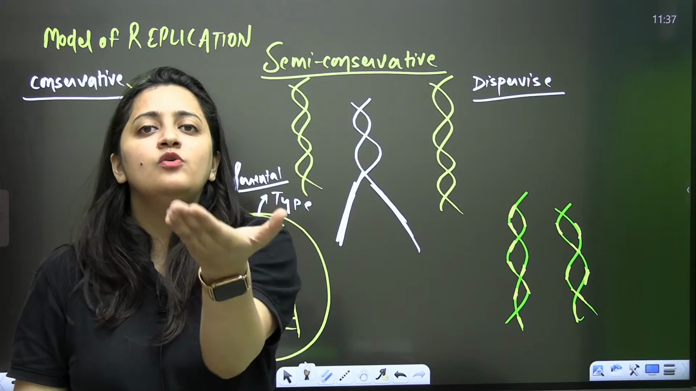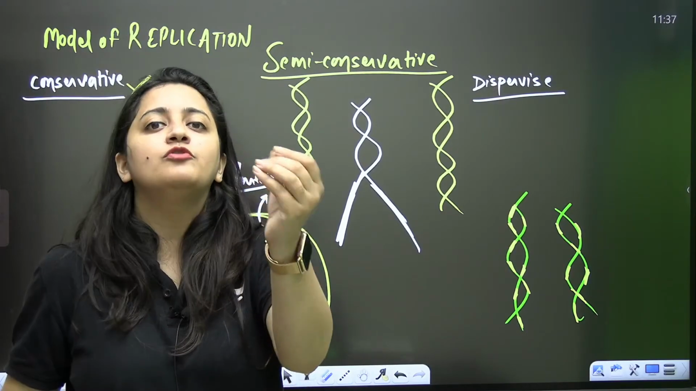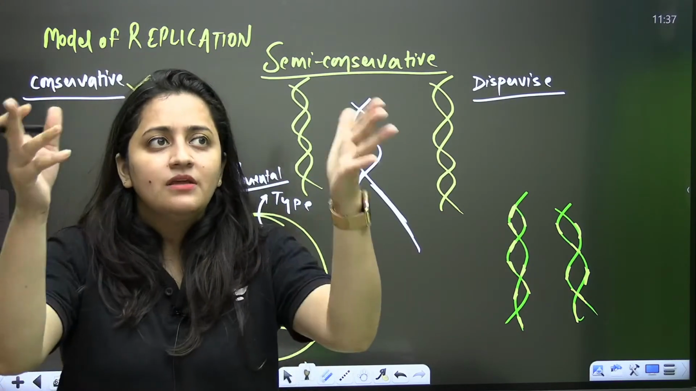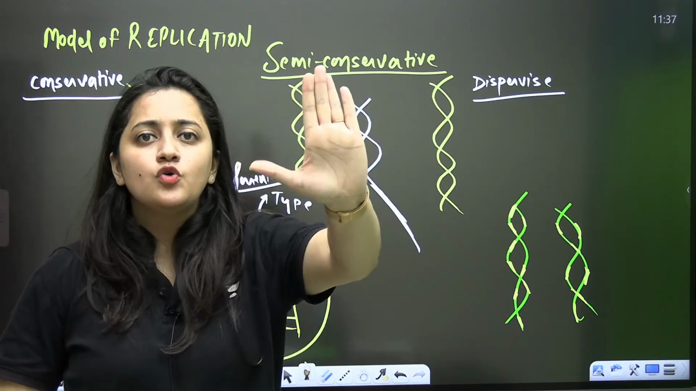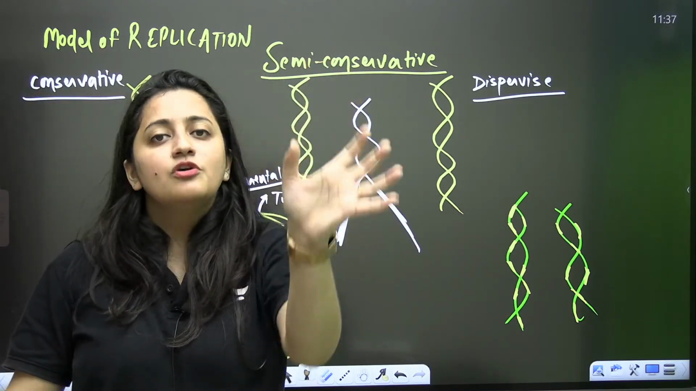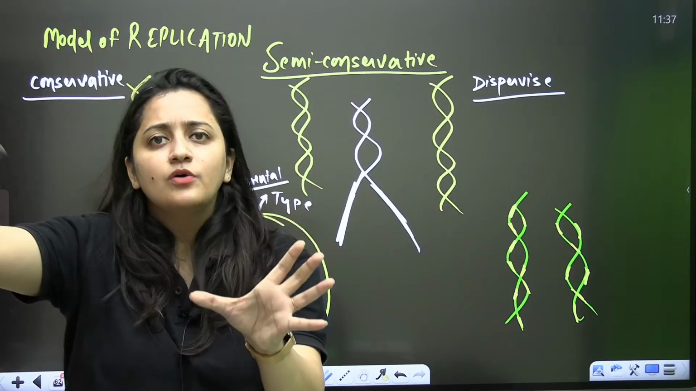Like, let's say I'm giving you one task. I'm telling you that you have to make a file, the biology practical file. So I will show you one file and say, this is how your file should look. Accordingly, you are going to work.